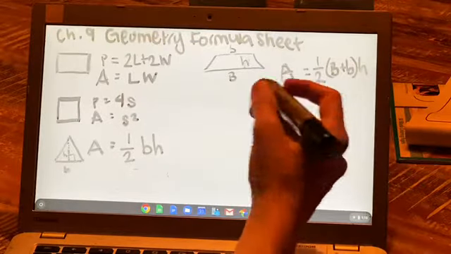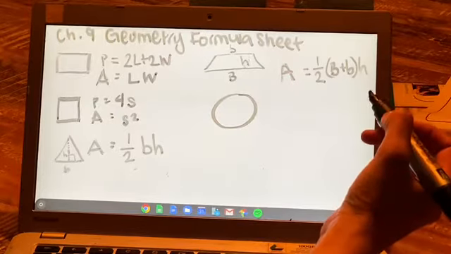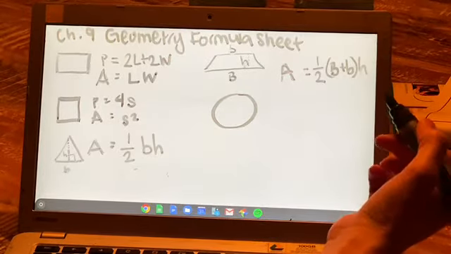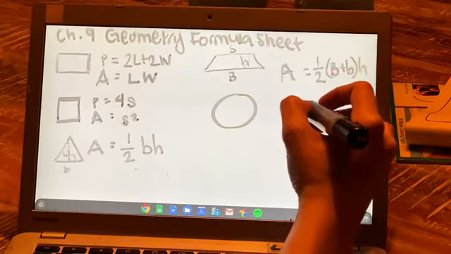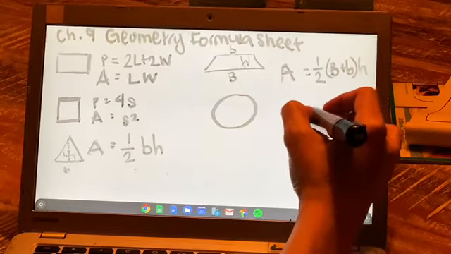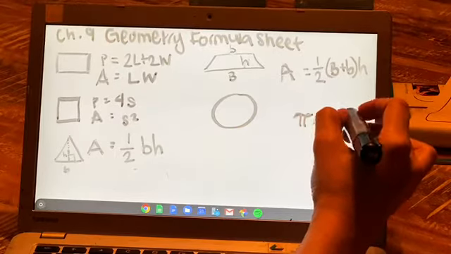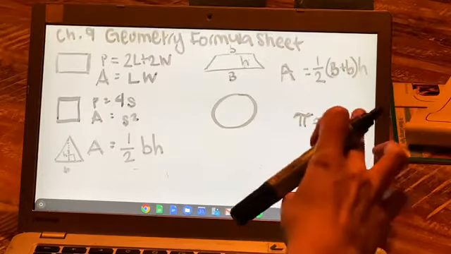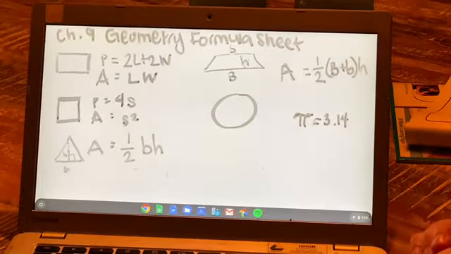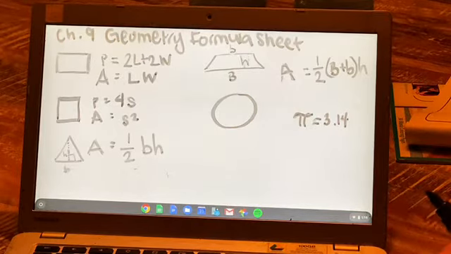Okay, so next in our chapter, we talked about circles. Circles have special formulas using a special number that we learned about called pi, right? If you guys remember that pi is approximately 3.14, we know that it continues forever, but it's approximately 3.14. So in the quiz, you can either use 3.14 or you can use the button on your calculator, because you are allowed to use a calculator. And remember that sometimes your answers will be approximate.